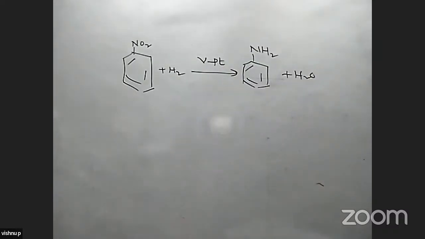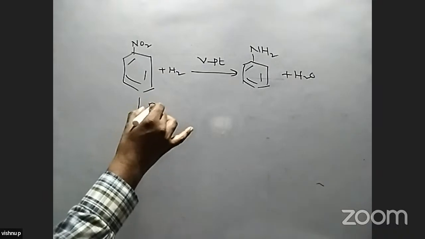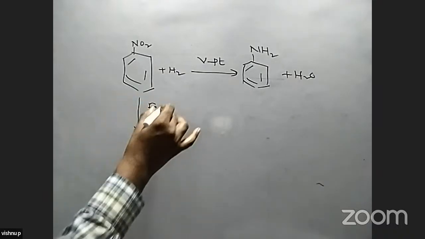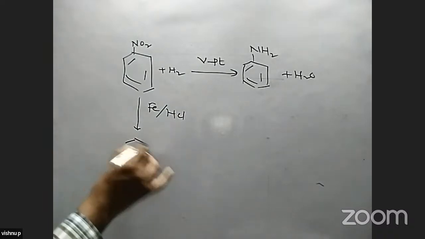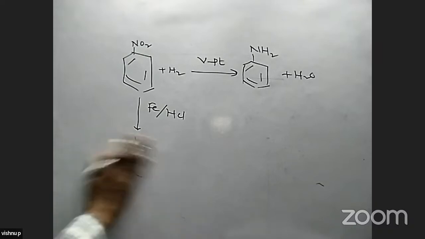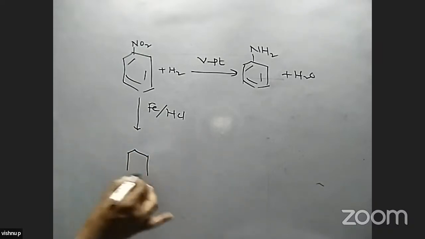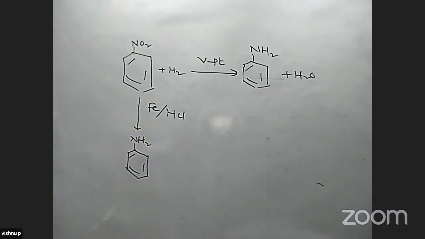Or nitrobenzene is treated with iron in the presence of HCl also. So what type of compound is formed in this reaction? Here also aniline is formed. This is also one important industrial preparation method of amine.